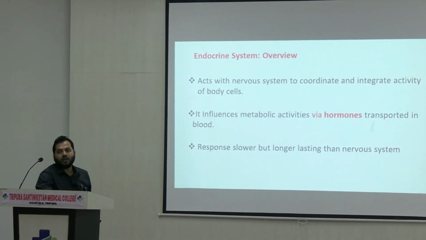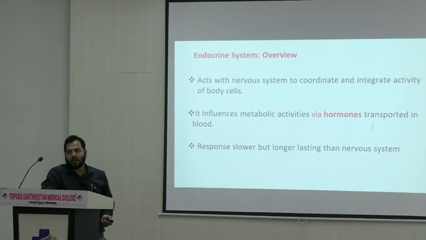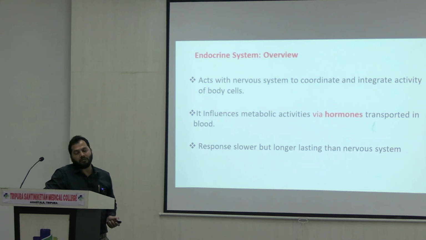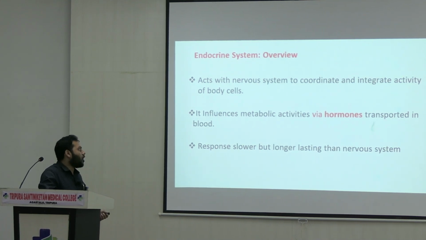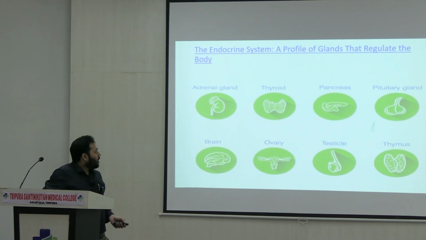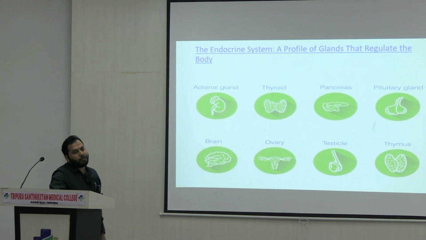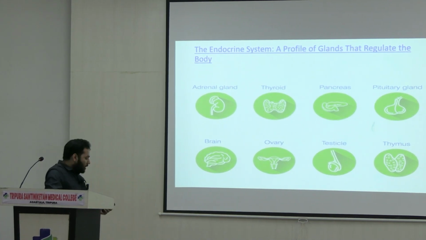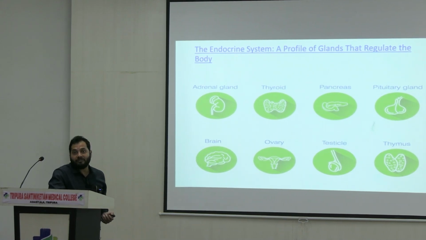Now if you compare the response of particular cells by comparing the system involved, you will find some differences. In the case of the endocrine system, the response is a little slower but longer lasting than the nervous system. Now if you see the profile of the endocrine system, it involves different types of endocrine glands, right? So what are the most important endocrine glands that take part in endocrine function?